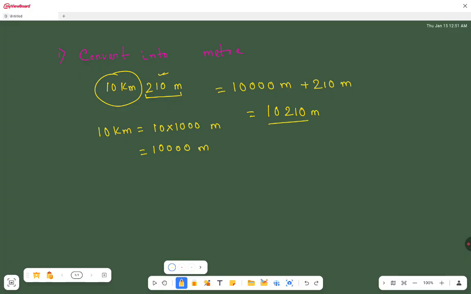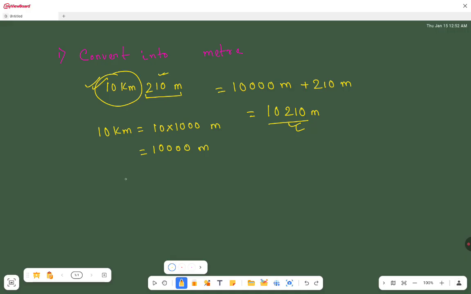So 10 kilometer 210 meter is equal to 10,210 meter. So you have converted this value into meter. So this way you have to do.